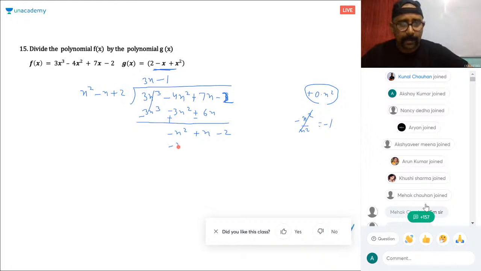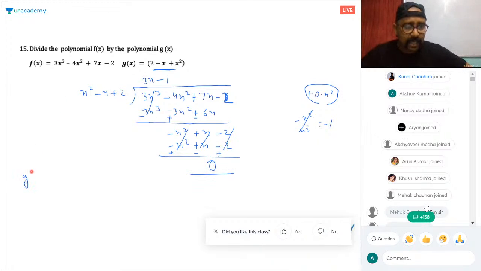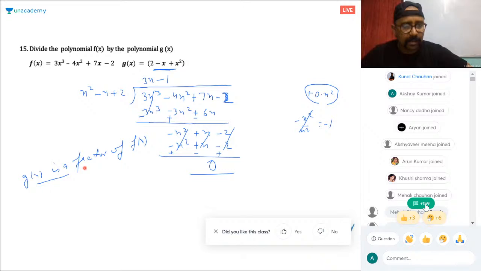Minus 1 times gives minus x square plus x minus 2. So this is plus, this is minus, and this is also plus. So this gets cancelled. So the remainder is 0. So we say g(x) is a factor of the polynomial f(x), right? So we say g(x) is the factor of the polynomial f(x). Clear?